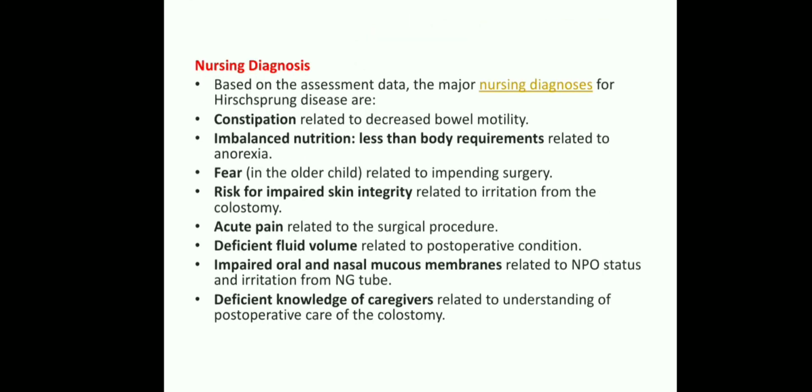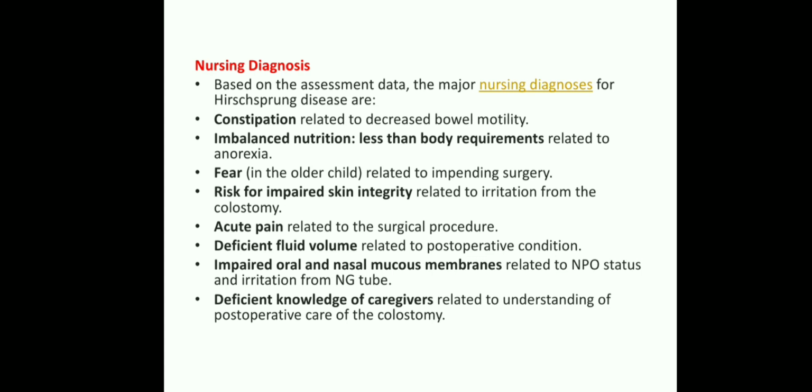And coming to the nursing management, based on the assessment data, the major nursing diagnoses for Hirschsprung disease are: first, constipation, because the first symptom is constipation, related to decreased bowel motility. Why is this bowel motility decreased? Because of the absence of the parasympathetic ganglionic nerve cells. Because of that the baby is not having peristaltic movements, so the baby is suffering with constipation.